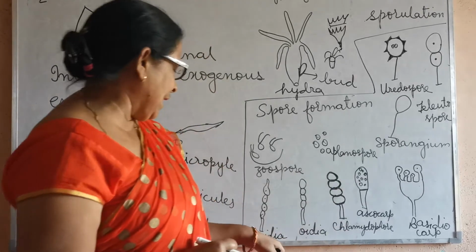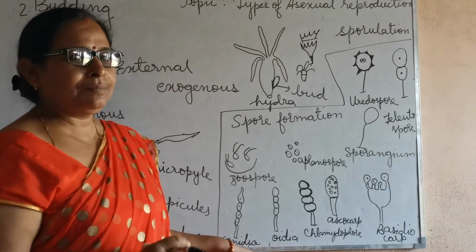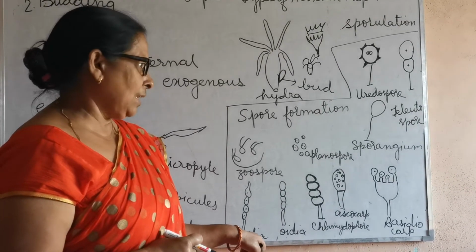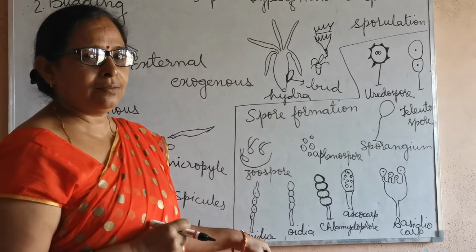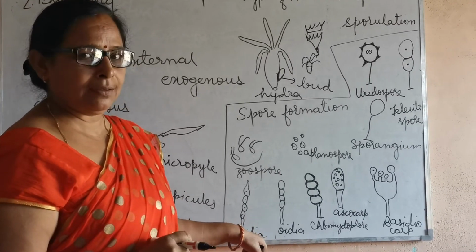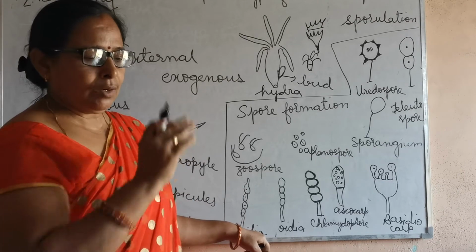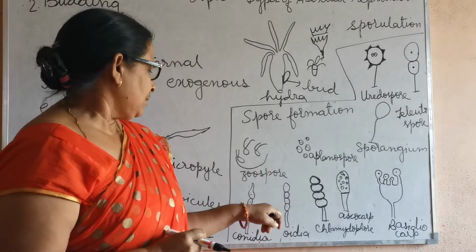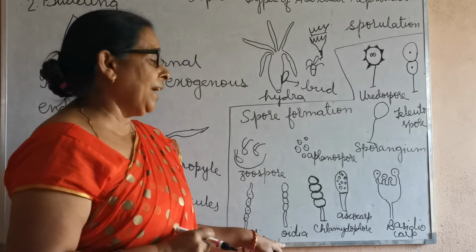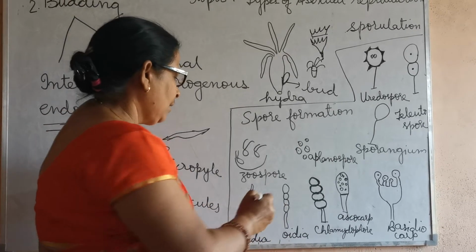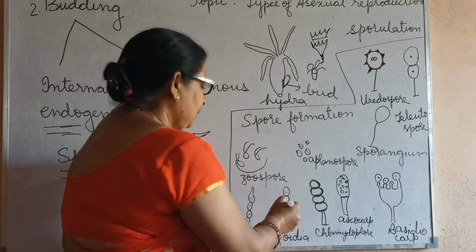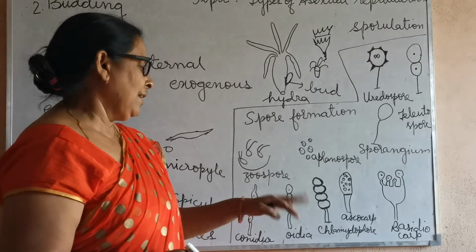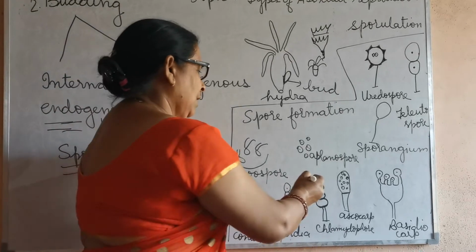Then you will get conidia, which I told you about in Melampsora lini, on the leaves, the conidiophore, the conidia type of sporangium. You will get oidia. Oidia are thin walled cells present on a body part which may get detached and then give rise to a new organism.